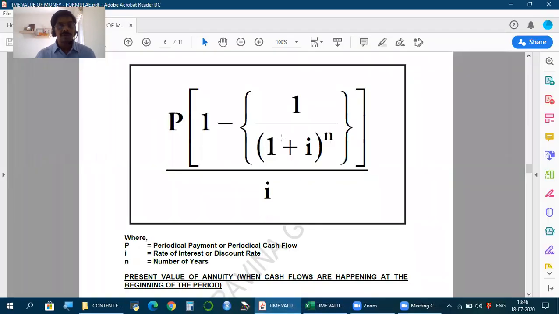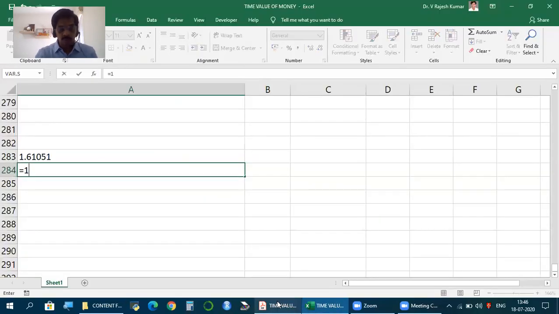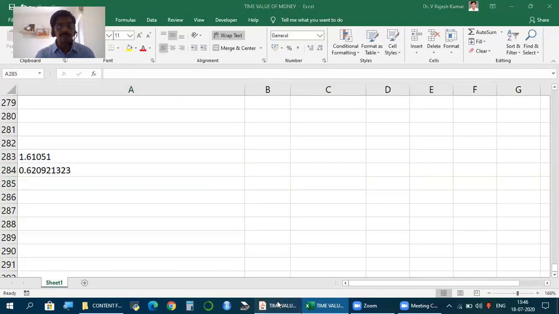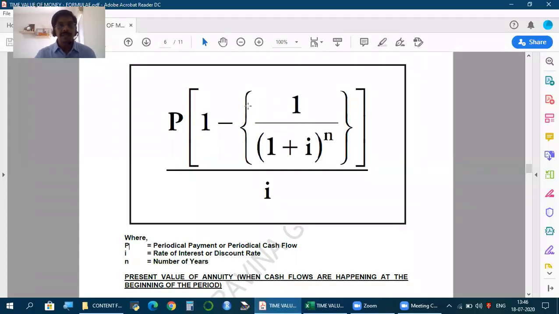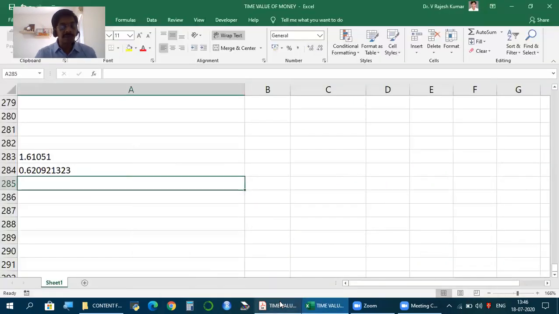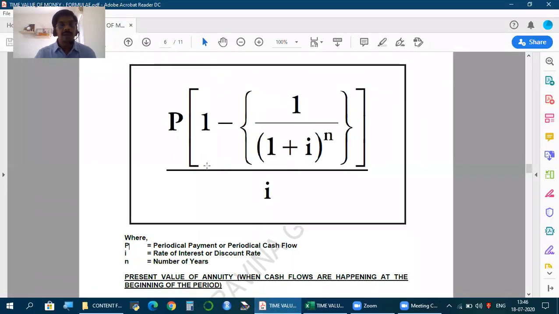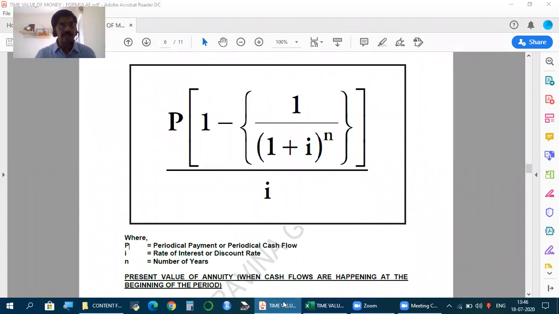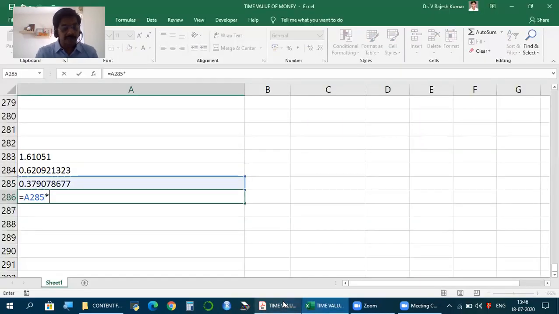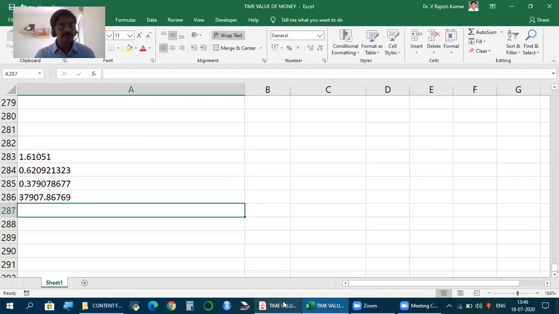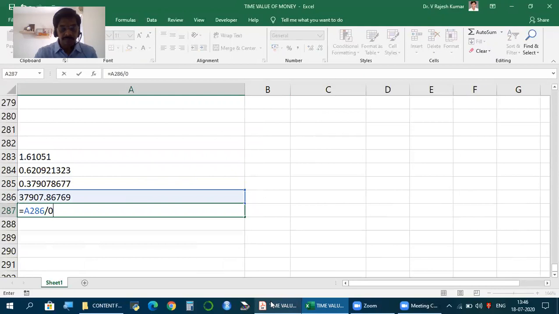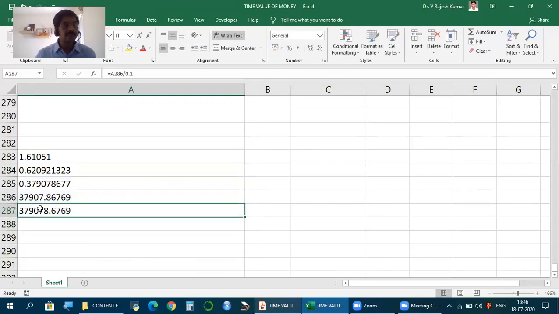Now, 1 divided by this number, you get something. Then whatever you get, 1 minus this number, you multiply with P, periodic payment. In our example, it is 1 lakh. And this you divide by rate of interest, 10%. You get this number, which is what we have got.